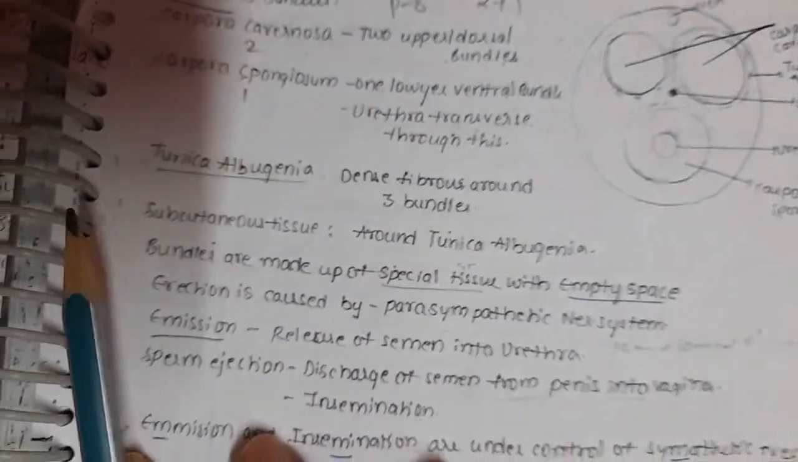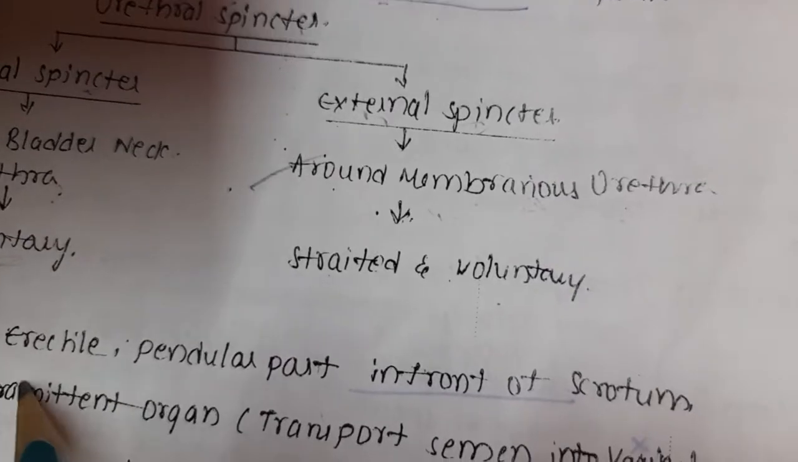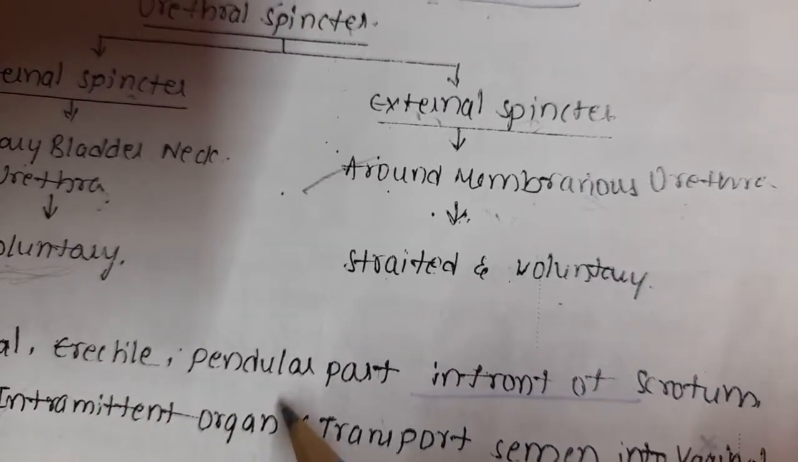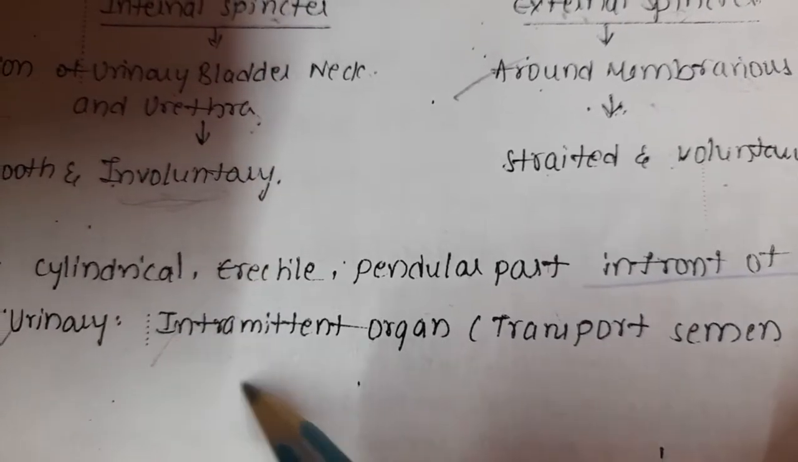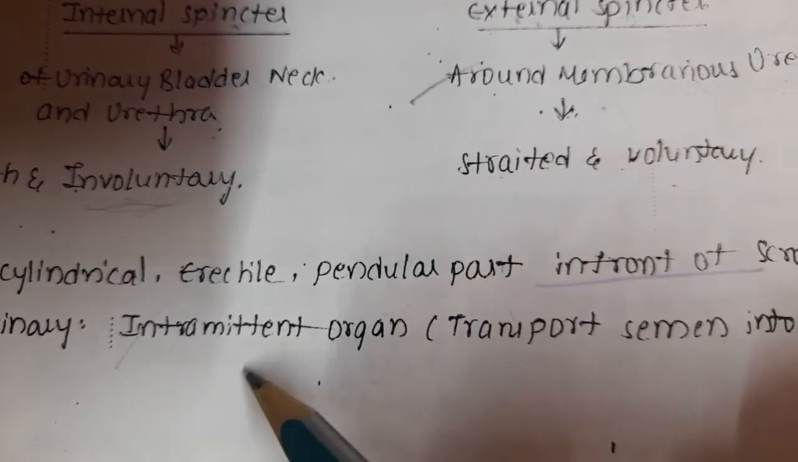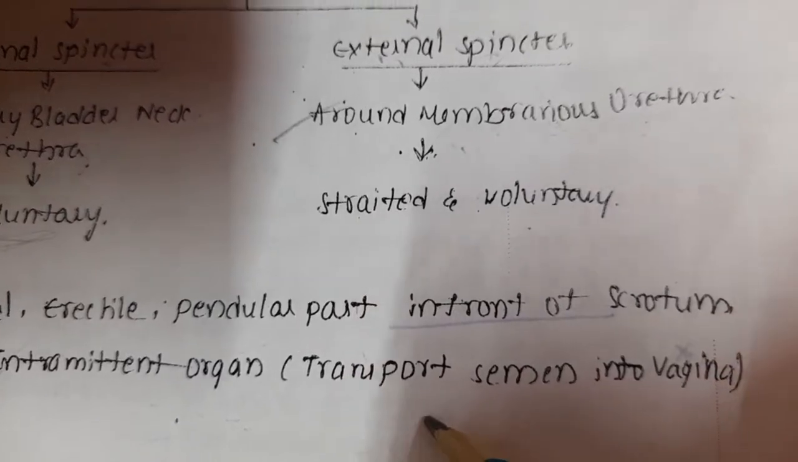In this part, we are going to learn about the penis. The penis is a cylindrical, erectile, pendular part in front of the scrotum. It is a urinary organ through which urine goes out. It is an intromittent organ because it transports semen into the vagina.